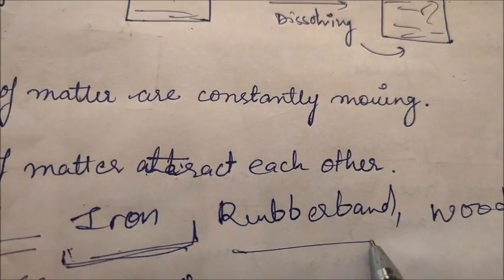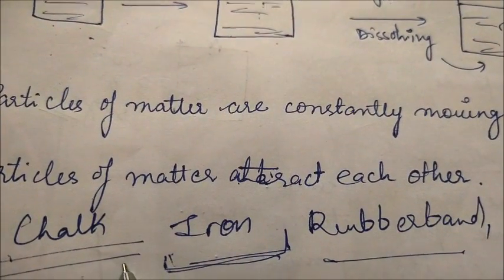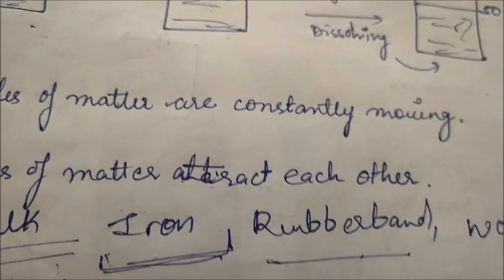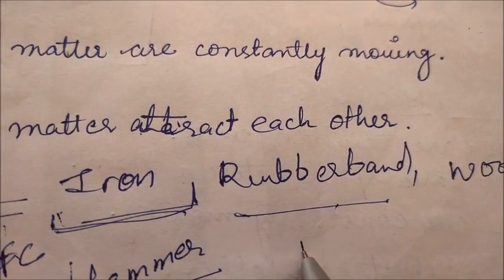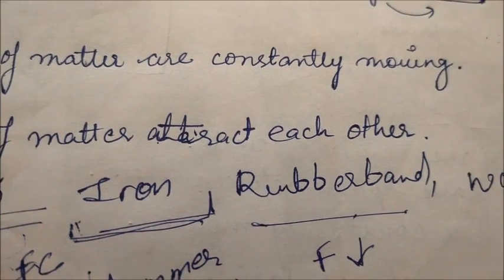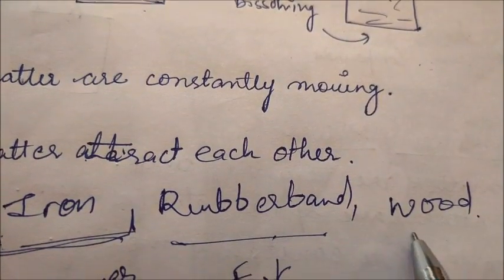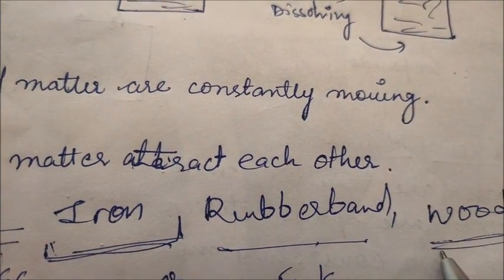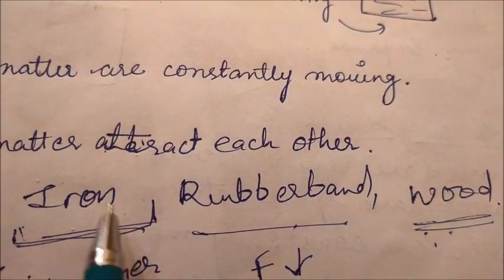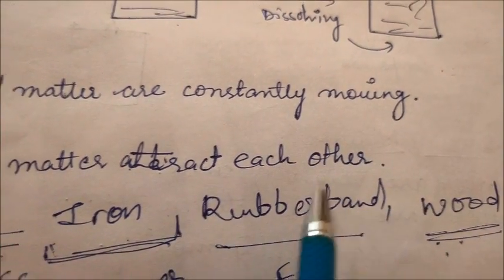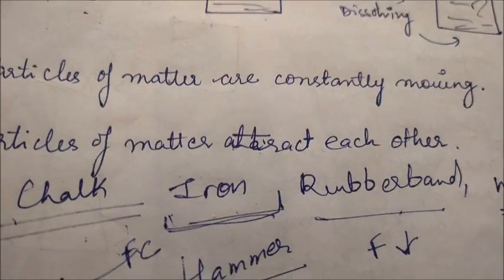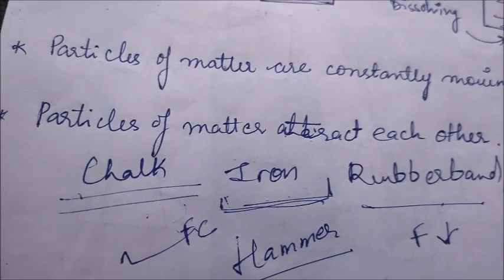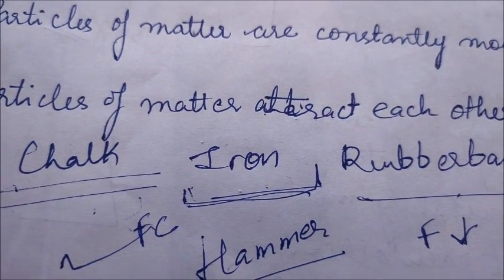Next, in case of a rubber band, it will be less than your chalk. It will be easily stretched. You can easily stretch the rubber band and it can break. So this also shows that the force of attraction is less in case of a rubber band. Next, if we talk about a wooden block, you also cannot break the wooden block with your hand, but the force would be less than iron, right? So this experiment shows that the particles of matter attract each other with a certain force, and the force of attraction is different in different matter.